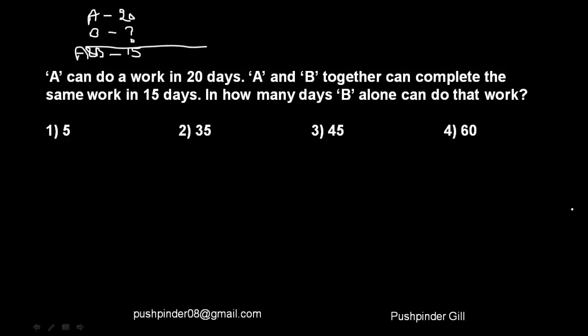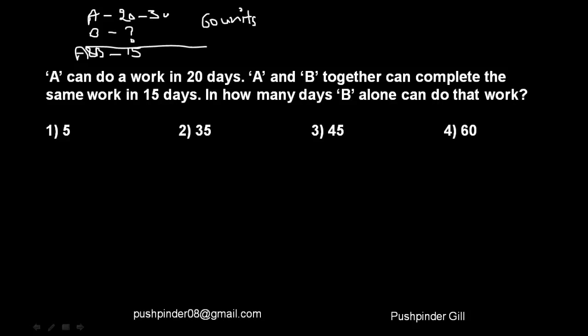So what is the first step? The first step is to assume the work to be of some units. So what are the numbers here? 20 and 15. So the best number would be the LCM, the least common multiple of 20 and 15. So let me go ahead and assume the work to be of 60 units. So I have assumed the work to be of 60 units. For the sake of simplicity, you can always assume it to be 60 burgers or 60 kilometers or something like that. So the work is of 60 units and A is able to finish the job in 20 days.